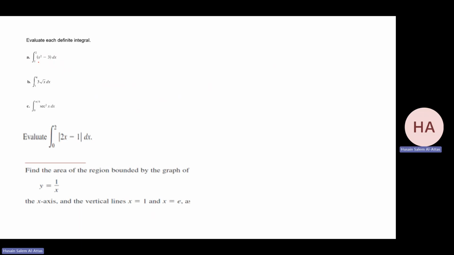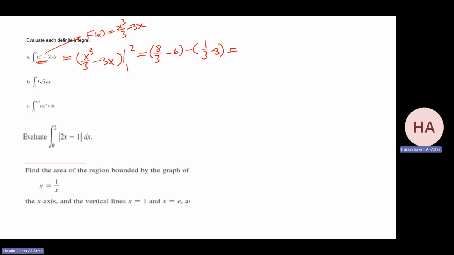So what will be the antiderivative of this one? The antiderivative is x cubed over 3 minus 3x. So this one will be x cubed over 3 minus 3x, substituted from 1 to 2. Substitute the 2, that will be 8 over 3 minus 6, minus 1 over 3 minus 3. So what is my answer?